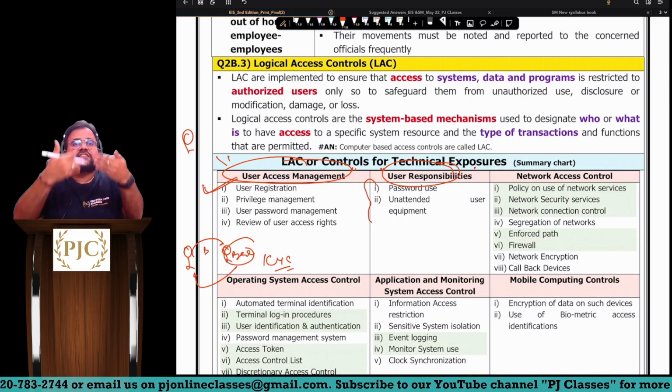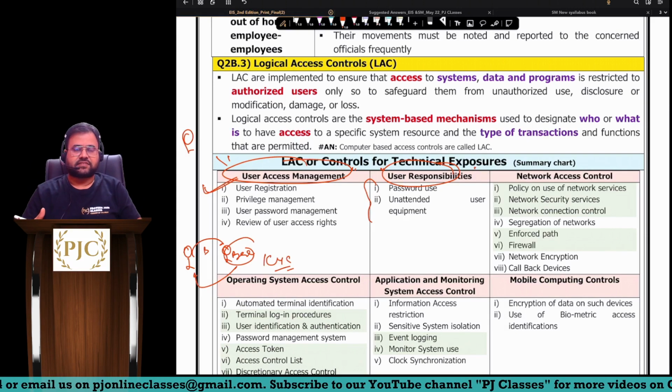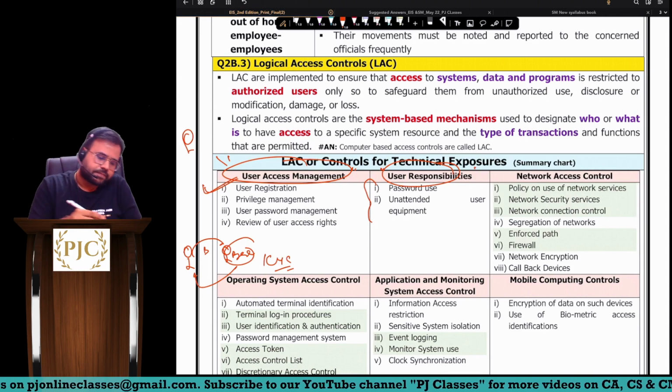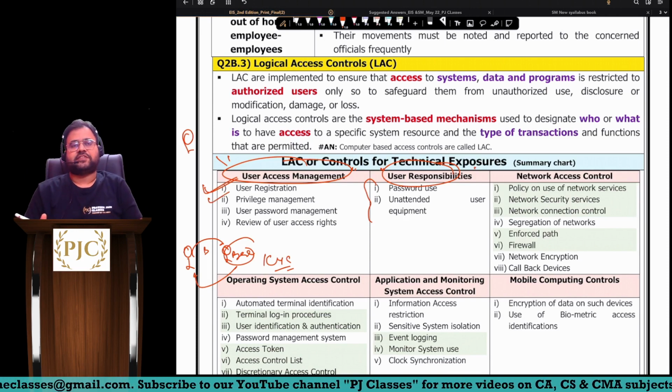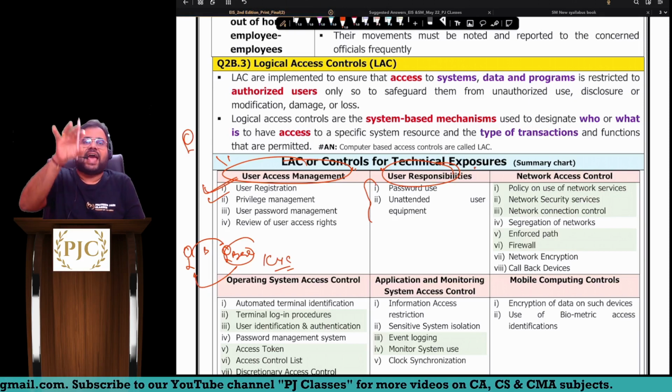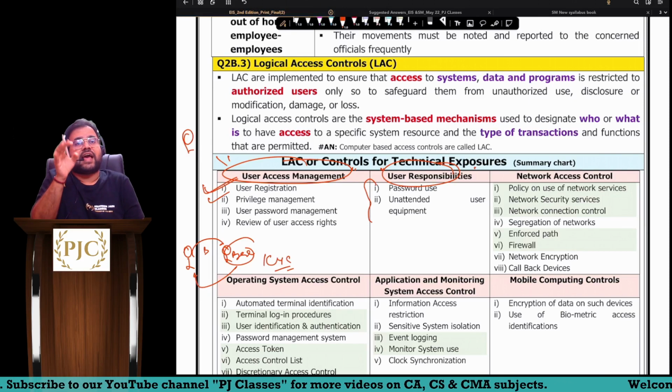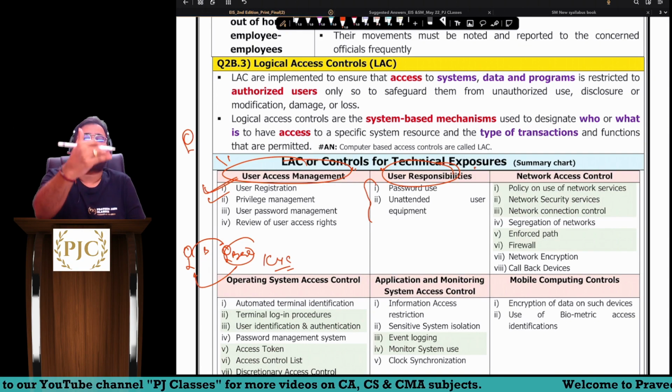So obviously we register ourselves and then we can access it, sir. Okay, so registration, first point, sir. Next, sir, privilege management. Now, should we give entire access of the system to the user, or should access be given to the extent required for him to do the work?